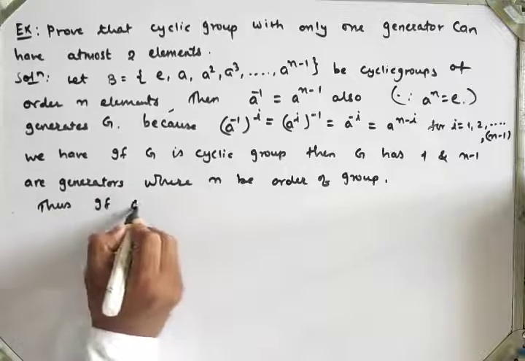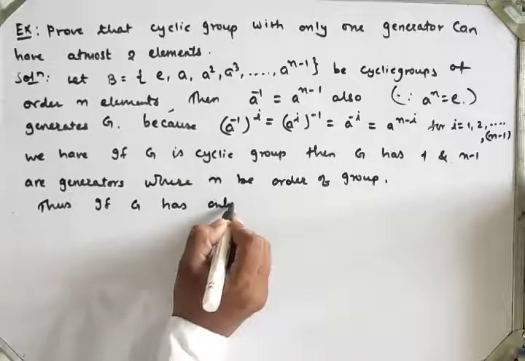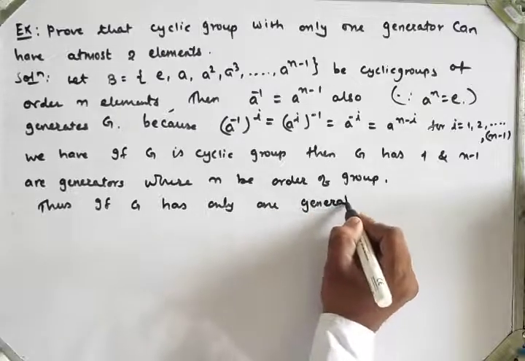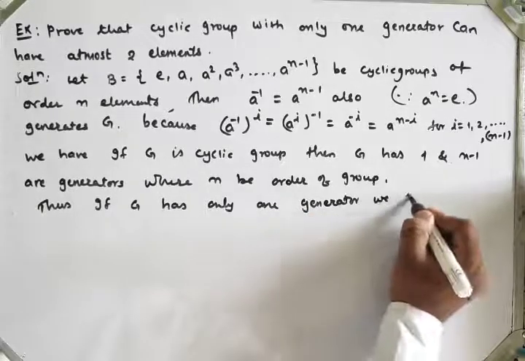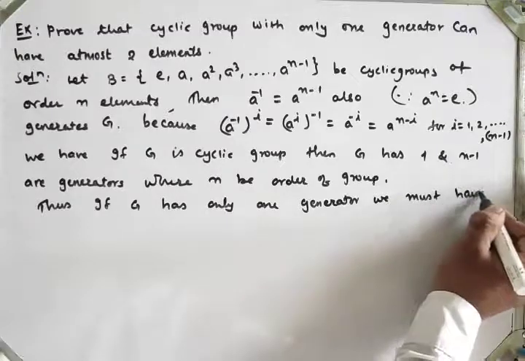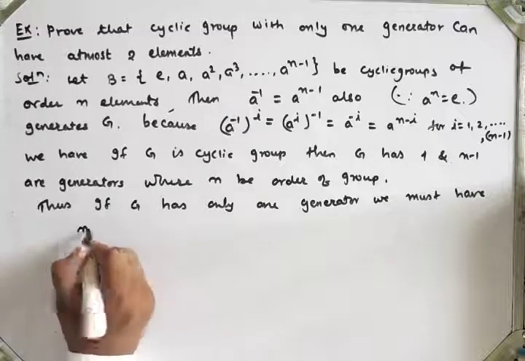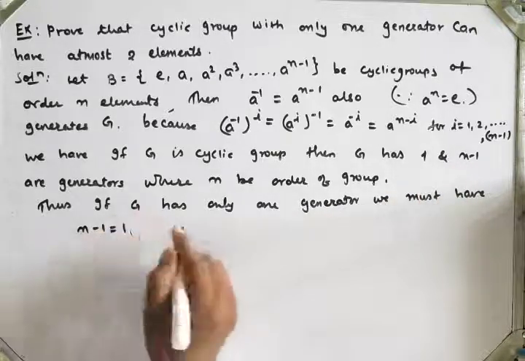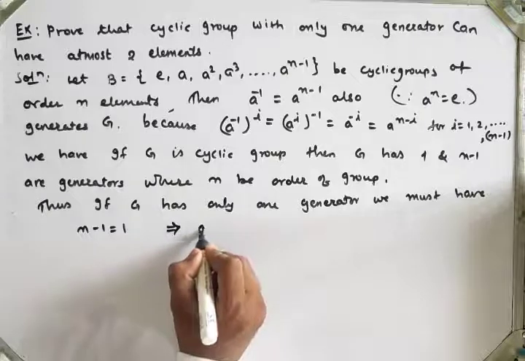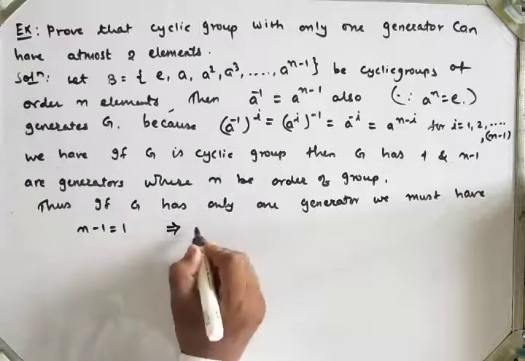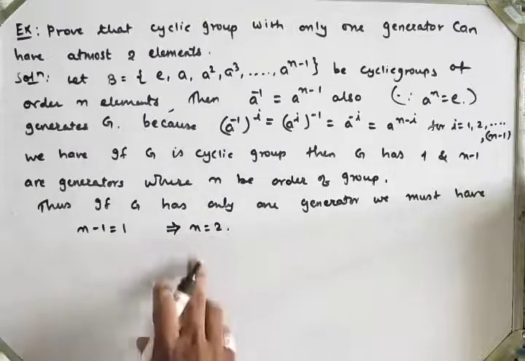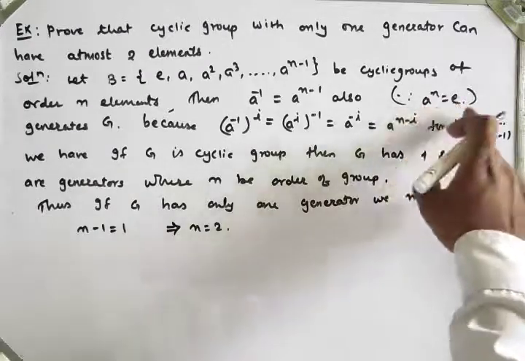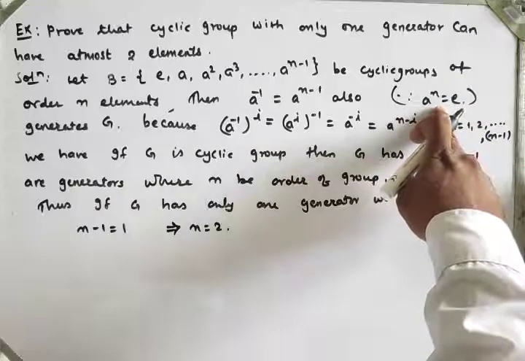Thus, if G has only one generator, we must have n minus 1 is equal to 1. So what is the value of n? That implies n is equal to 2. So what we have taken, a raised to n is equal to identity, means a square is equal to identity, where n is the smallest positive integer, right?